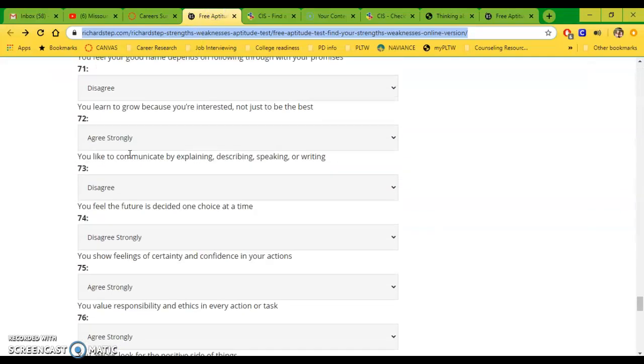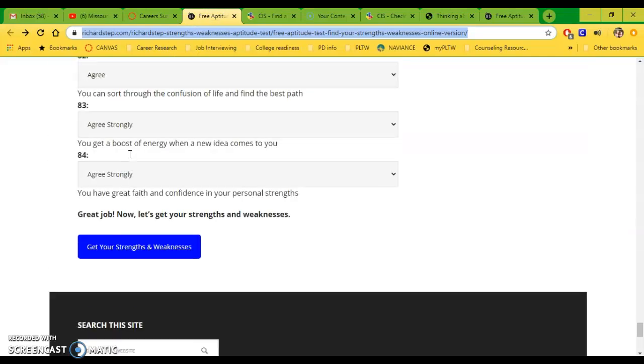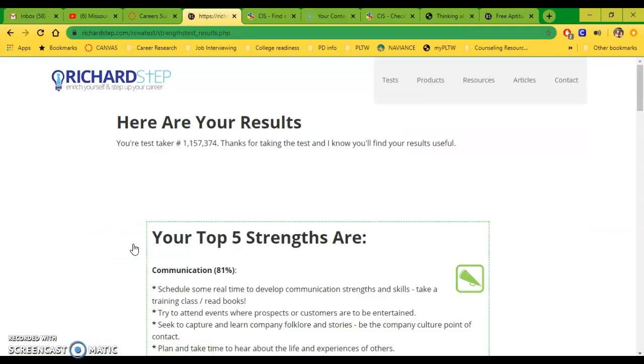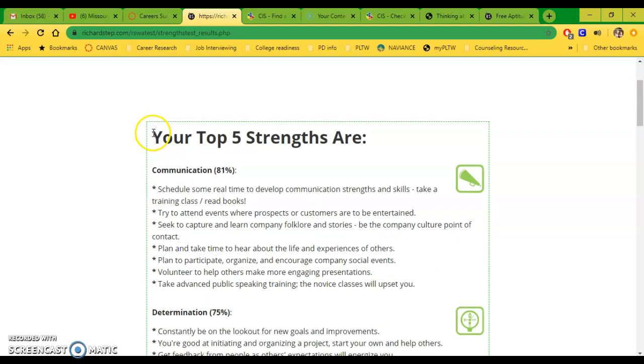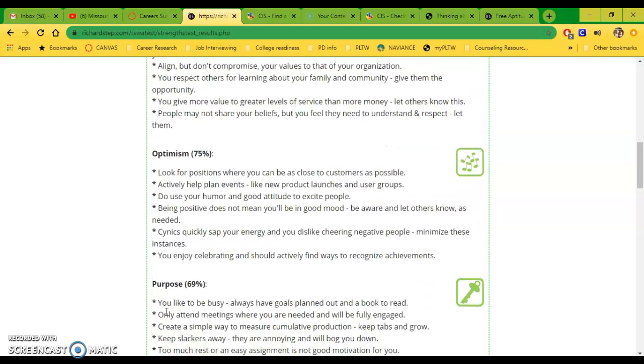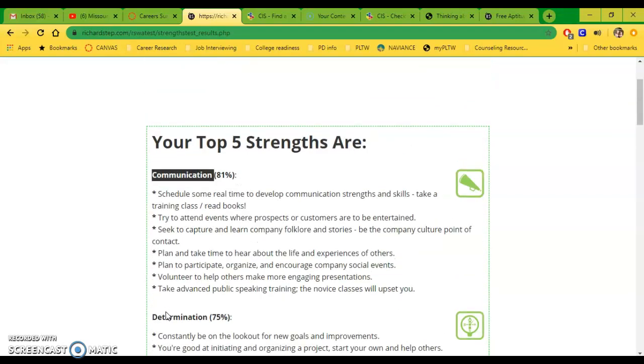You will click get your strengths and weaknesses, and it will take you to your top 5 strengths. Okay, so what you'll need to do then is write down your top 5 strengths. Communication, determination, faith, optimism, purpose, those are my 5. You'll have a different 5.